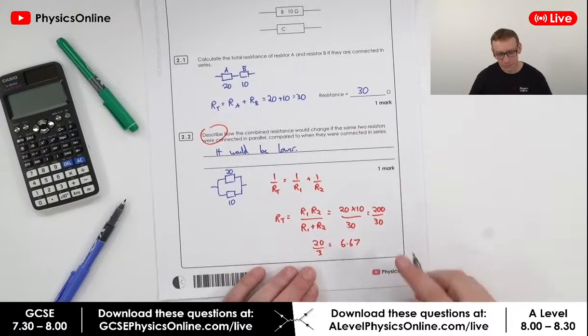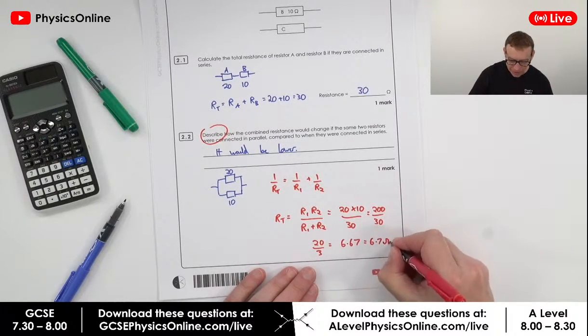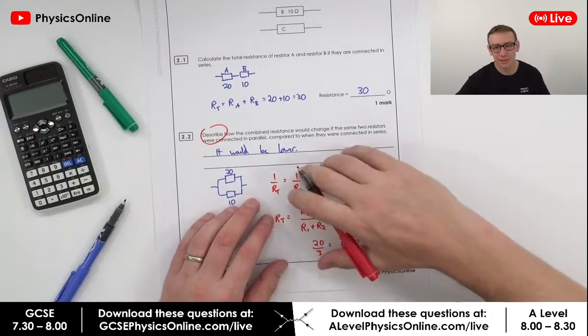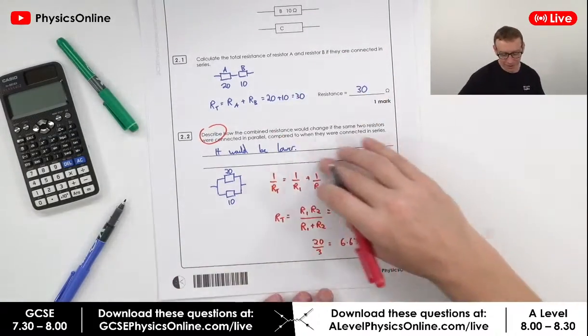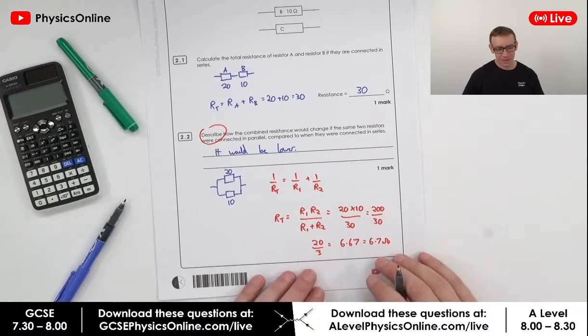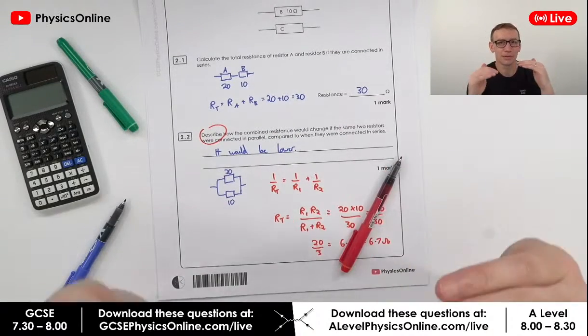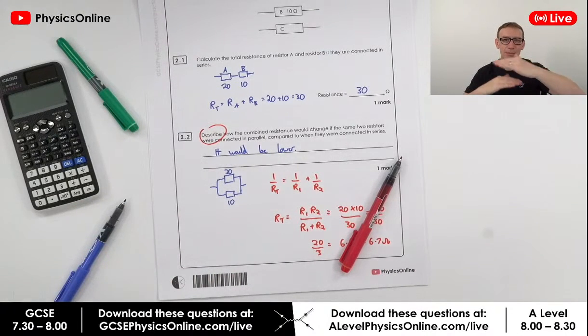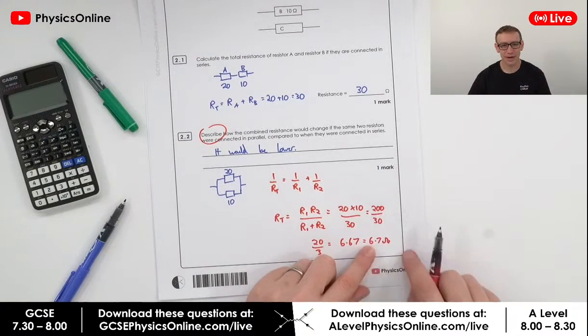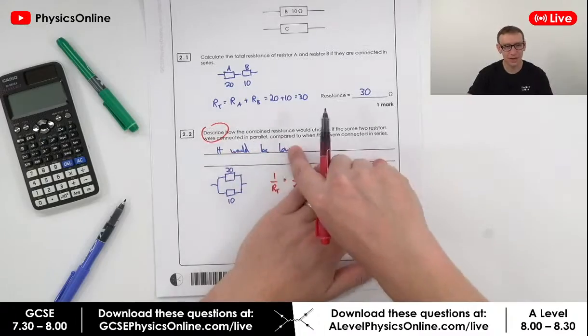which is 6.67, or 6.7. Now, you don't need to know that if you're doing A-level, and I know some of you are here for the A-level stream quite soon, that will all kind of make sense. But effectively, when the 2 things are one after each other, the total is 30. When they're side by side, there are more paths for the electrons to move through that circuit. That means the overall resistance is lower, and therefore they'd have that value there. But you don't need to have any of that. You just need to say it would be lower.